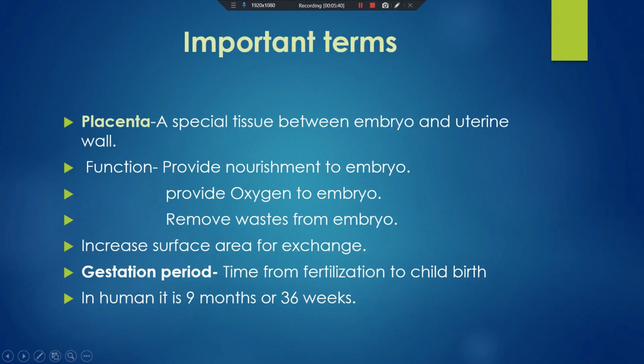And here one very important question which is asked by CBSE, that is: what is placenta and what are its functions? Clear? So placenta is a disc-like structure present between the embryo and the uterine wall.